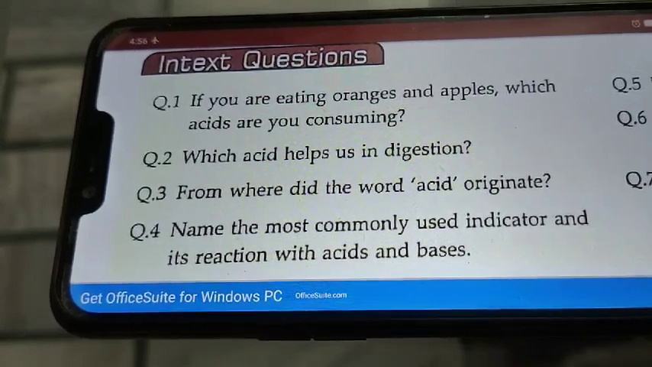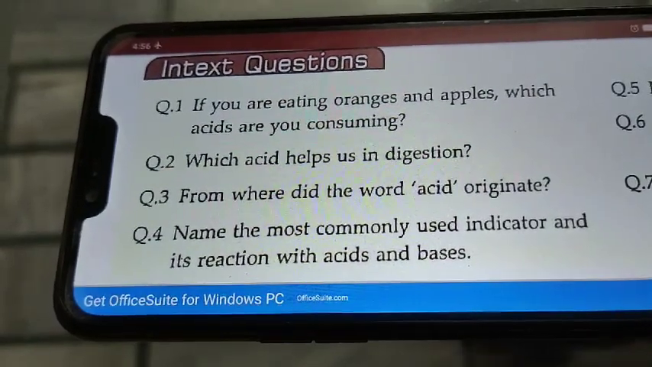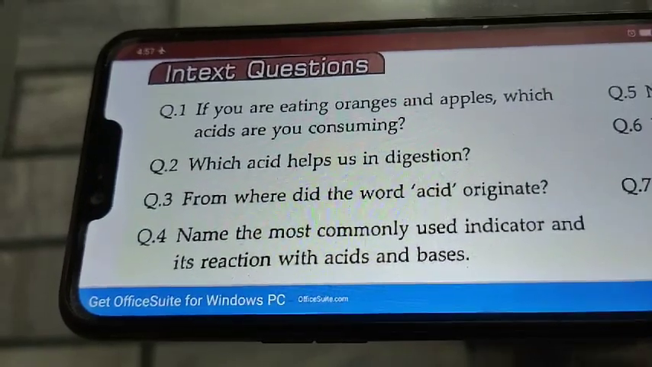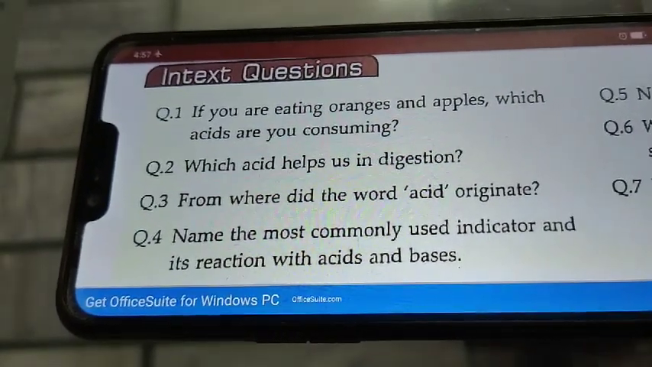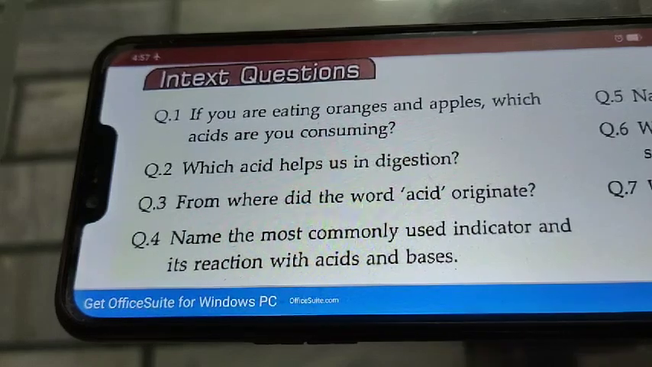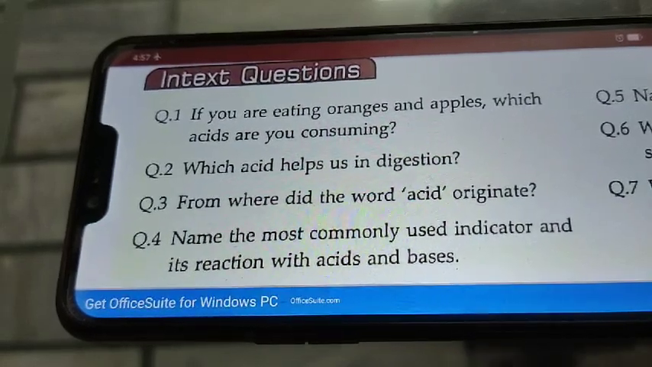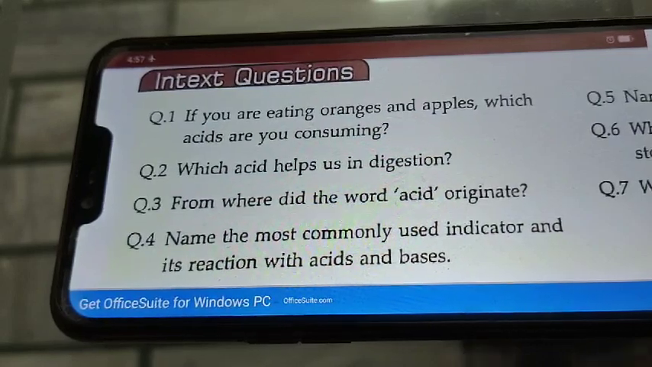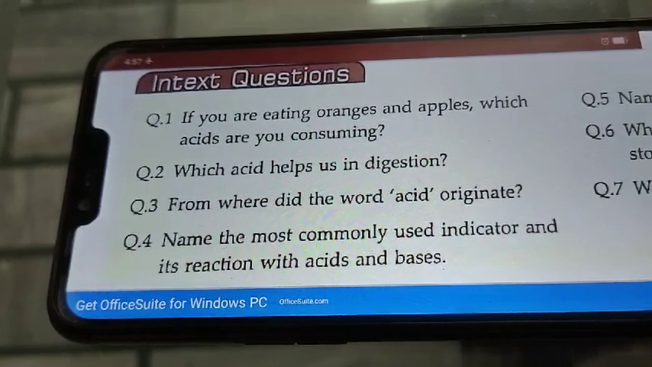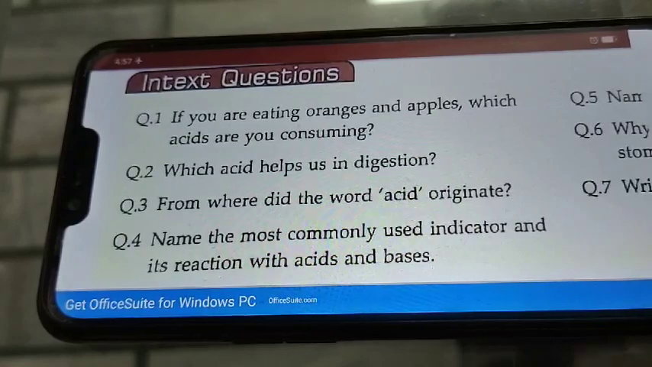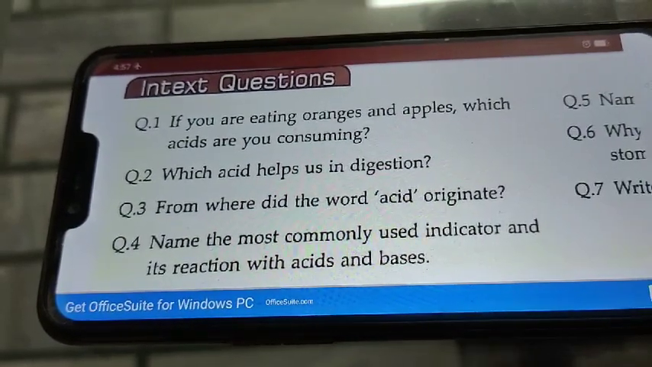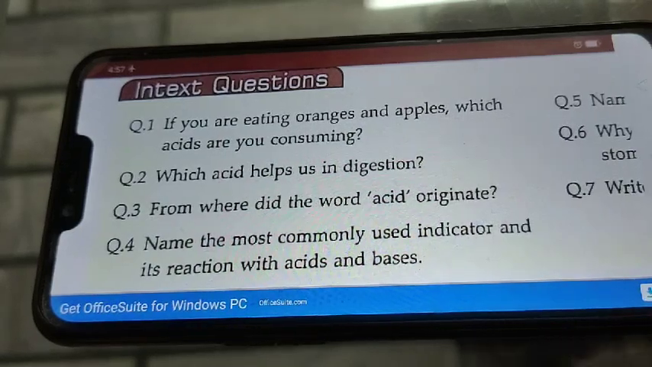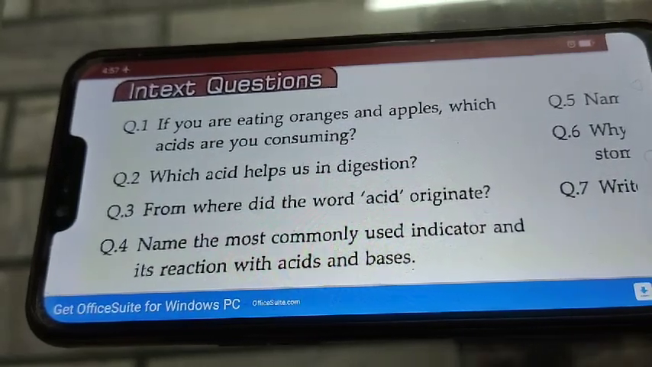See students, today we are going to discuss question answers of chapter number 5, that is acids, bases and salts. First question: if you are eating oranges and apples, which acids are you consuming? If we are eating oranges, then we are consuming citric acid, and if we are eating apples, we are consuming malic acid.